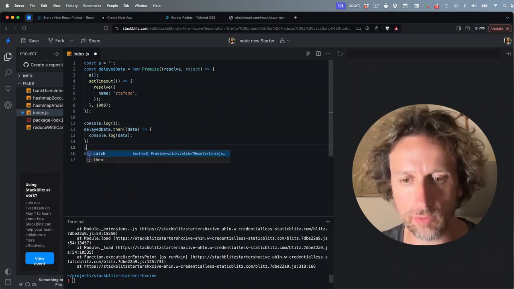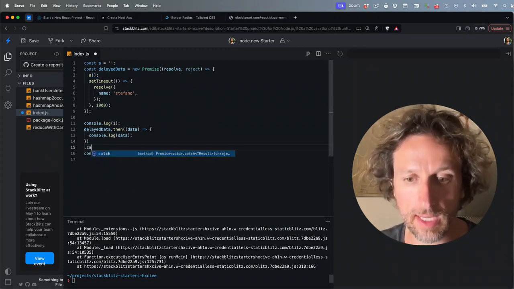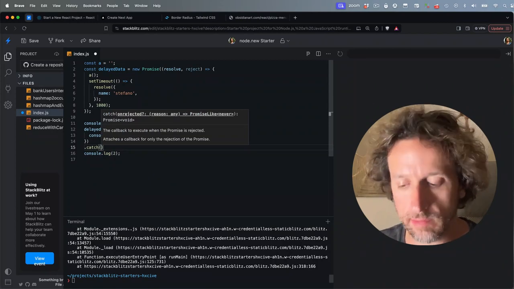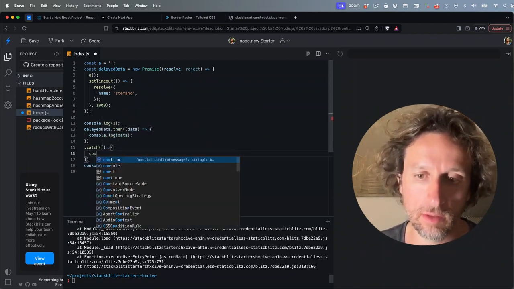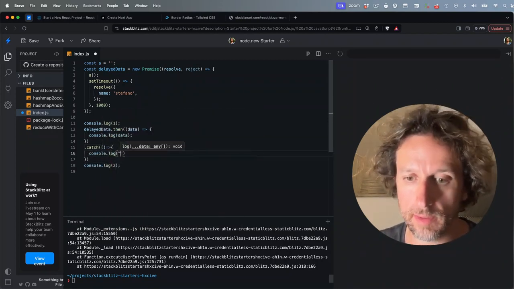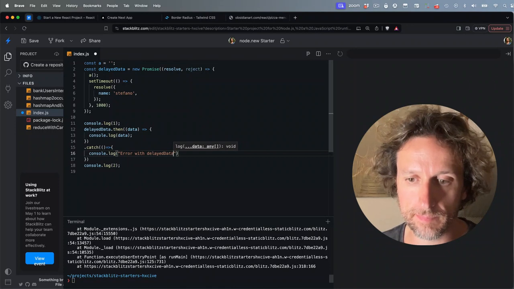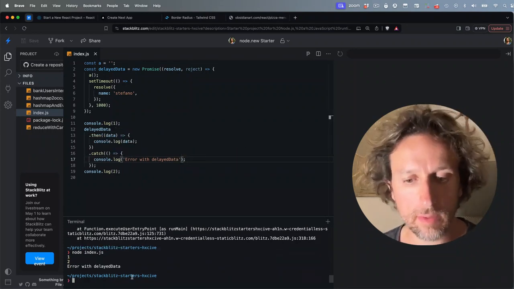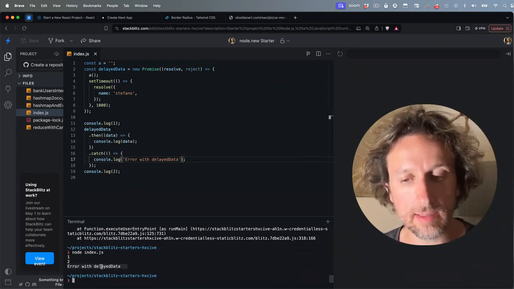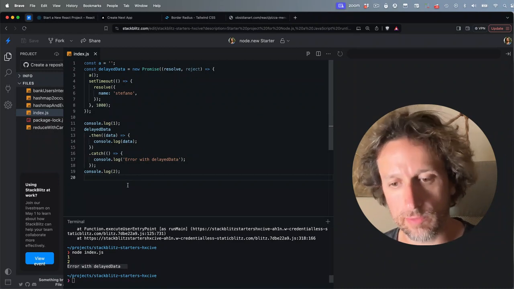Now, a promise that is not fulfilled is the same as a promise that has been manually rejected. What I want to do is I want to say .catch, so in case something happens, console log error with delayed data. So if I run this code now, all I see is error with delay data and the code did not crash, which is really good.